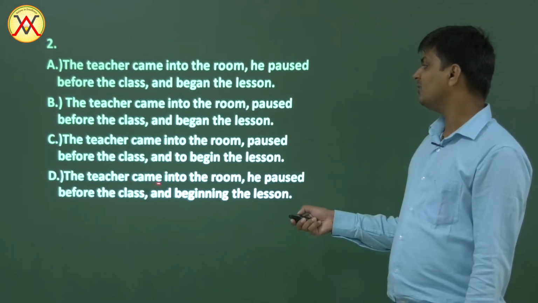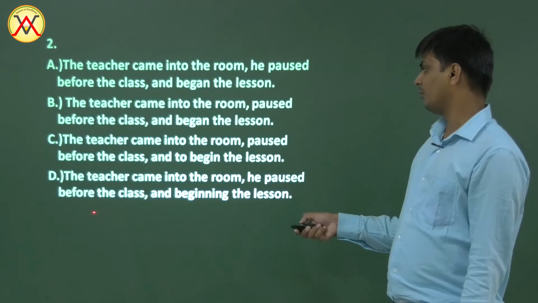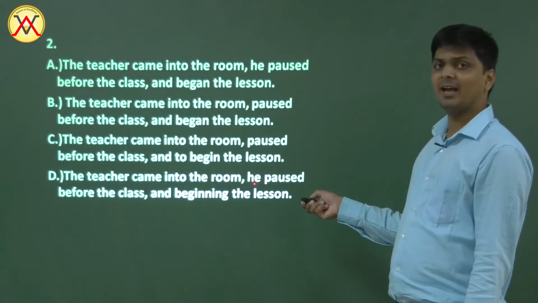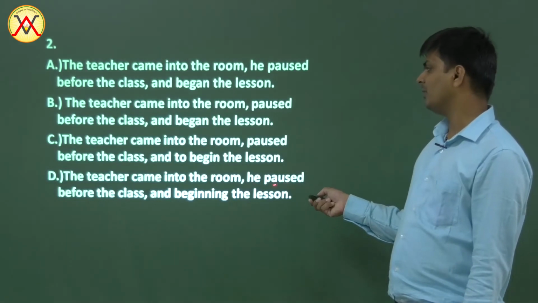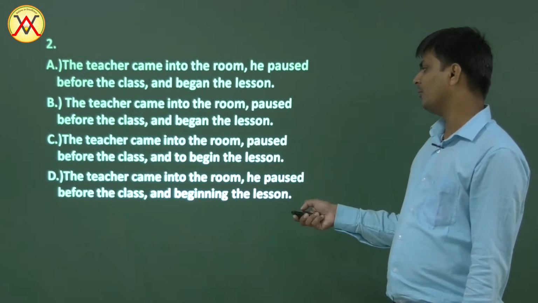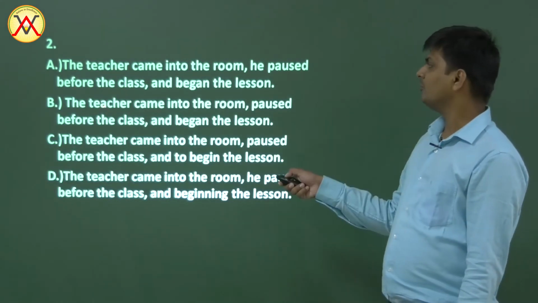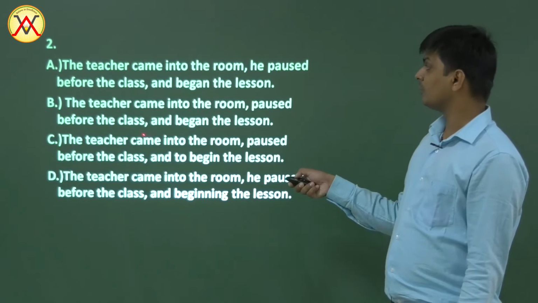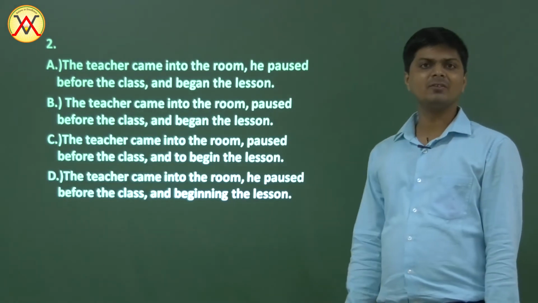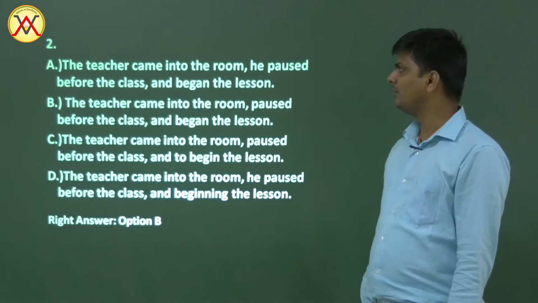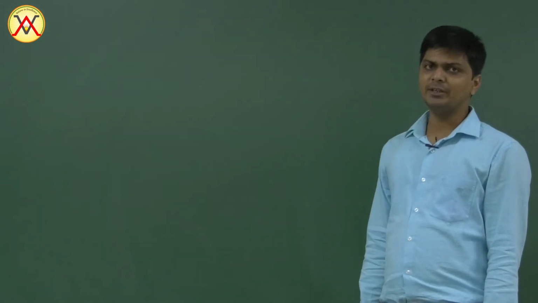Next one. The teacher came into the room. He paused before the class and beginning. This he is unnecessary here. We have second form here, however we don't have second form there. Beginning is wrong. So option B, the teacher came into the room, paused before the class and began the lesson, has the right structure, has parallel structure. Option B.